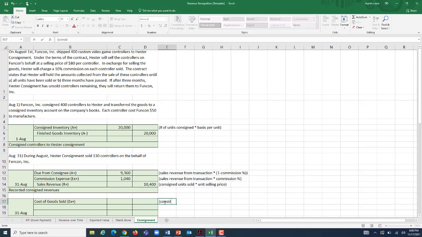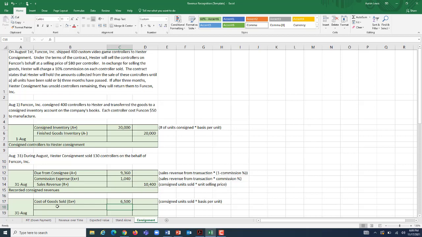So we're going to take our consigned units sold and multiply it by our basis per unit. How much did it cost FunCon to manufacture those 130 controllers that Hester Consignment sold on our behalf during the period? Well, we paid $50 a piece to manufacture them, so those 130 controllers cost us $6,500.